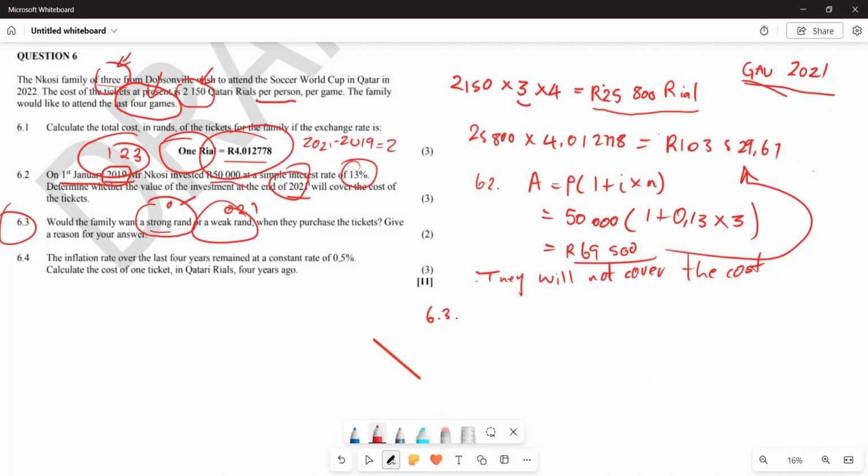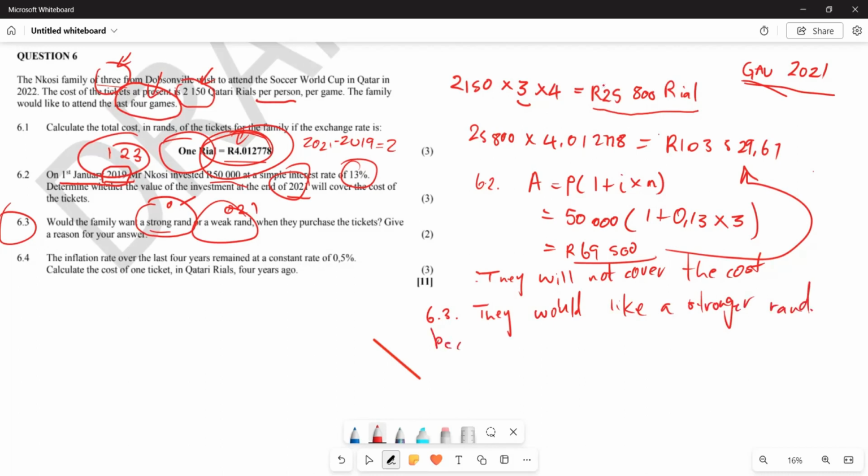Because if the rand is stronger, the cost, which is 4 rand, will drop to almost 3 rand or 2 rand, right? Which will make their trip much more affordable. So the answer for this one is, firstly, they would like a stronger rand. And why will they like a stronger rand?